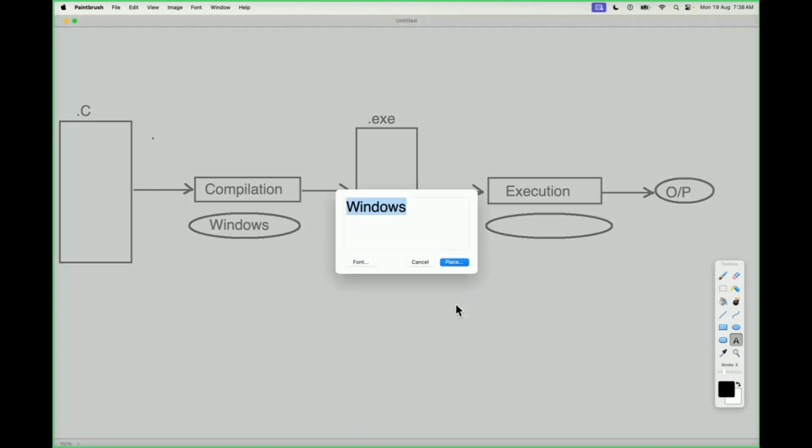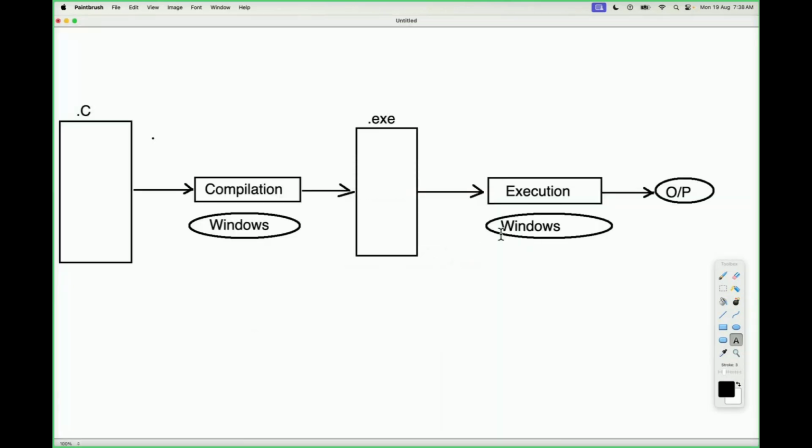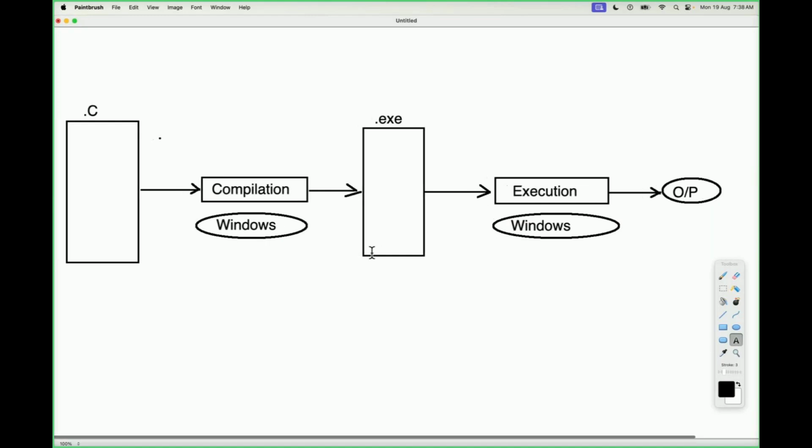For execution also, we have to use the same Windows operating system. So now observe carefully, compilation and execution both are going on the same operating system. Then we can conclude that C and C++ are platform dependent programming languages if it is a case.